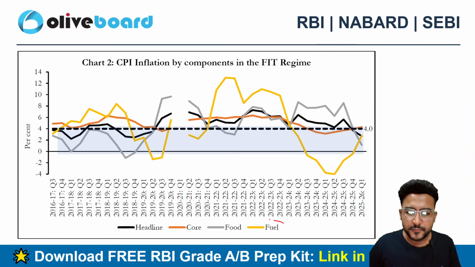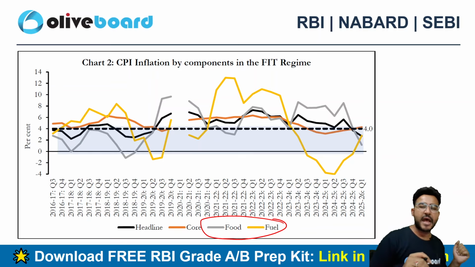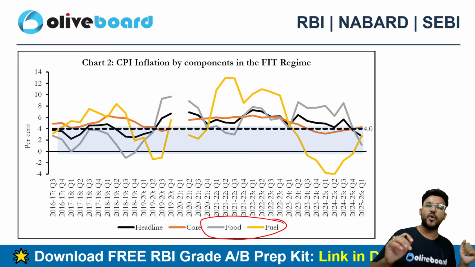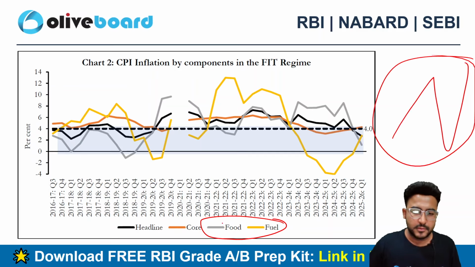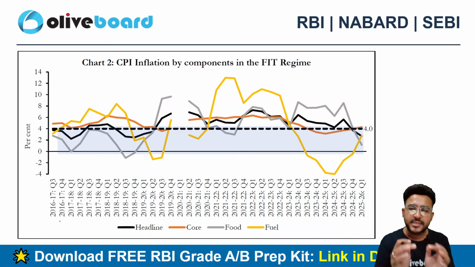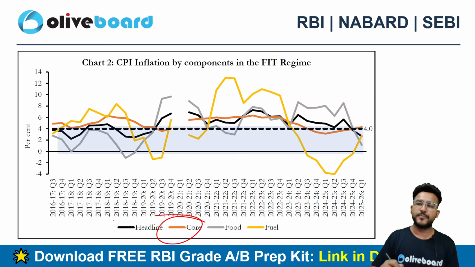Because food and fuel have an immense weightage of more than 50% in the CPI. Even a slight increase in the food and fuel prices can definitely impact the overall inflation. That's why we need unbiased data, which is called core inflation.